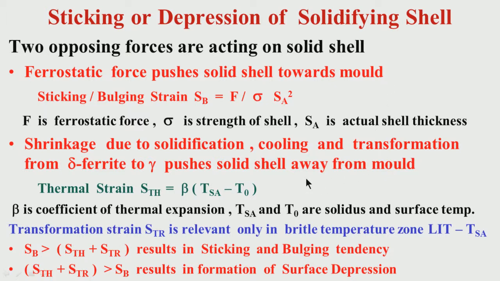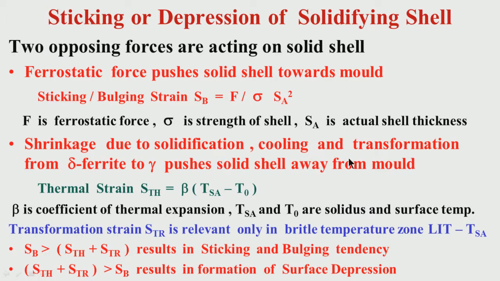The direction of shrinkage, whether due to solidification, cooling or transformation, whatever may be the cause, is to push the solid shell away from the mold. It is shrinking, so it is going away from the mold towards the liquid, while the ferrostatic force is pushing the solid shell towards the mold, that is away from the liquid. So, these two are opposing forces, please try to remember.